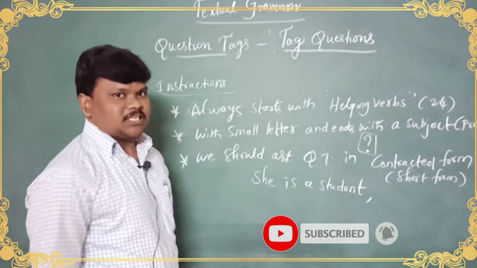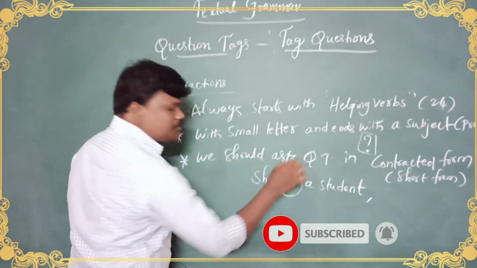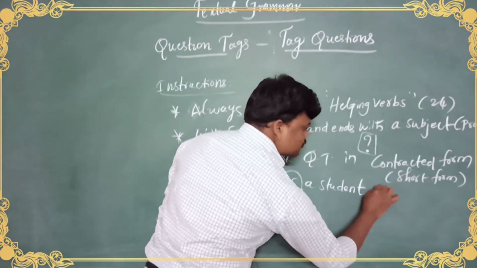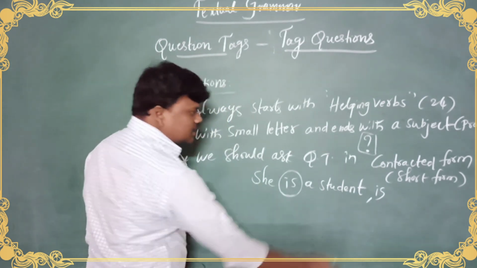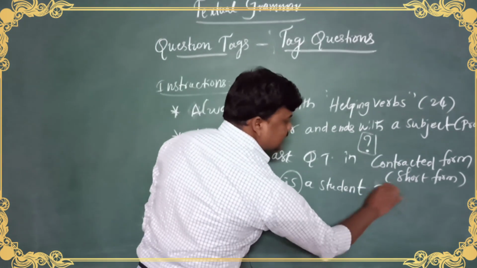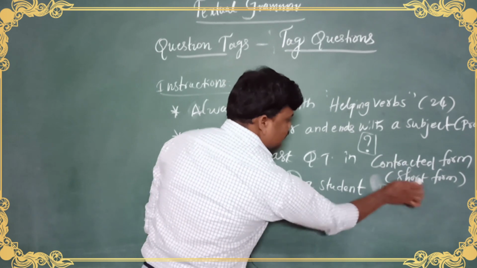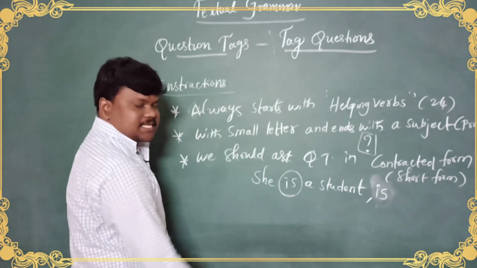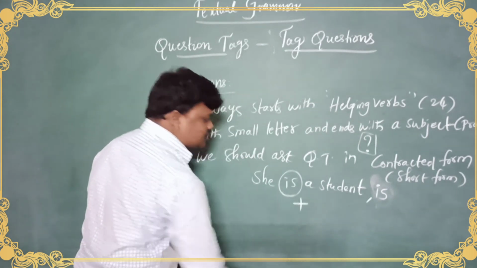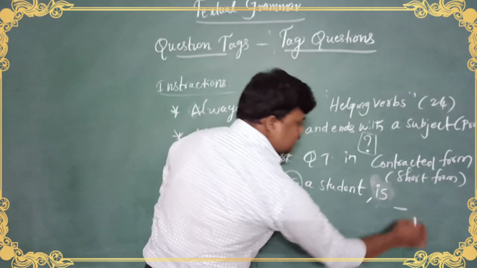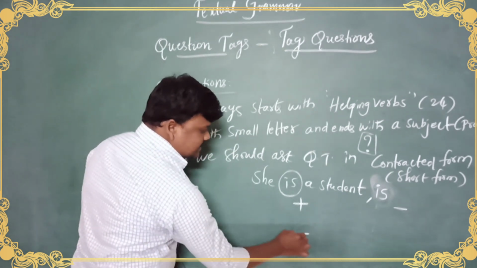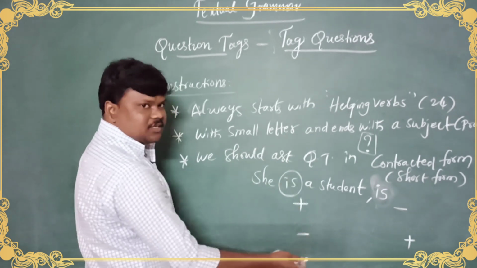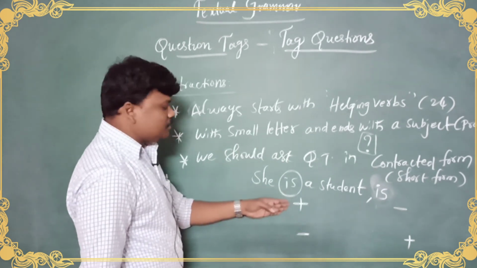She is a student. So try to identify where the helping verb is in that. Question tags always start with a helping verb. As you all know, that too with a small letter. Don't write a capital I, which makes wrong sense. So a small letter is compulsory. See, if the statement is positive, our tag must be negative. If the statement is negative, our tag must be positive. Let's get into that later after completing this. This is just an example, my dear.